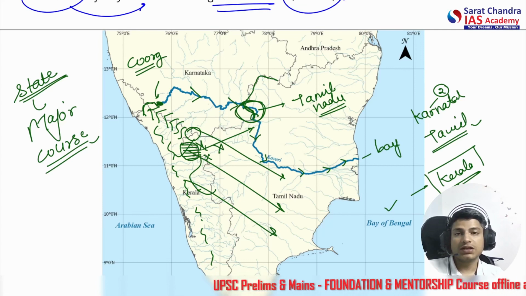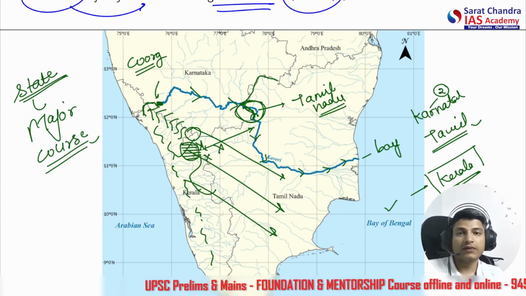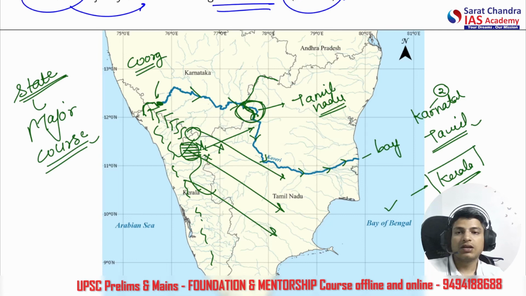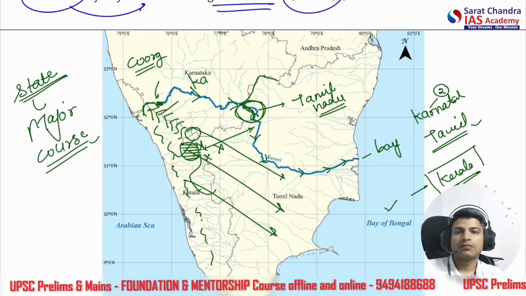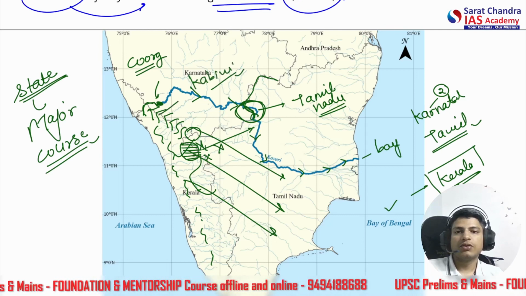But there is a very important tributary of Kaveri which originates in Kerala. Okay, the Kabini. So we'll be talking about that also.